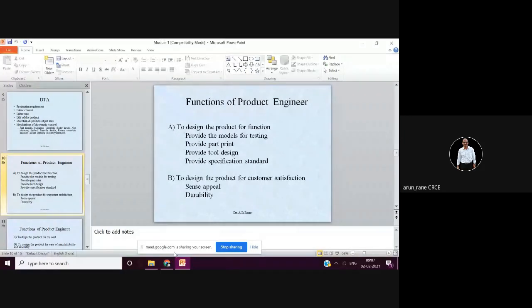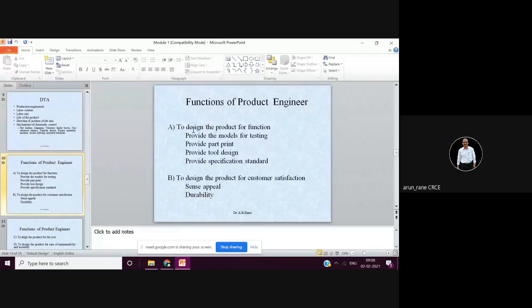Many times, even though it is for 5 marks, the student just writes 5 bullet points. But if it is 5 marks, it is expected that you elaborate and write at least 1 to 2 pages full, and for 10 marks, at least 2 to 3 pages. So the explanation with necessary sketches is required. So here we'll see what are the functions of the product engineer. This is the title, and these are the sub points, and the sub points also you need to elaborate.